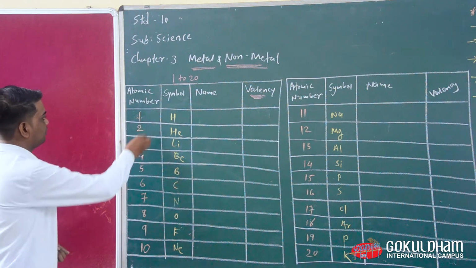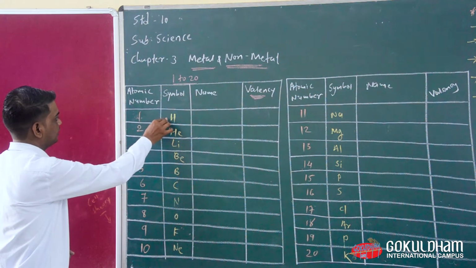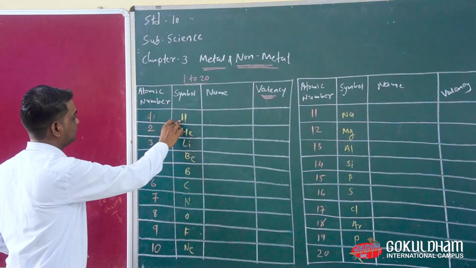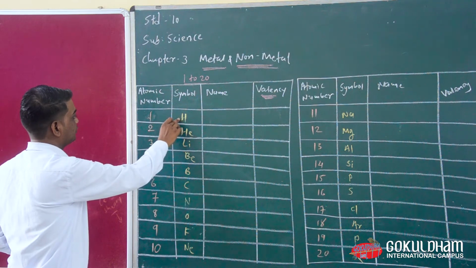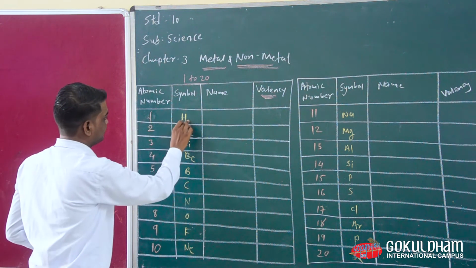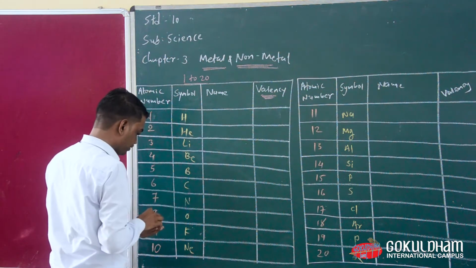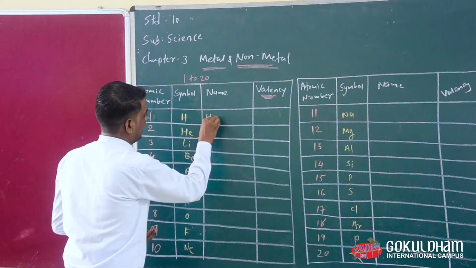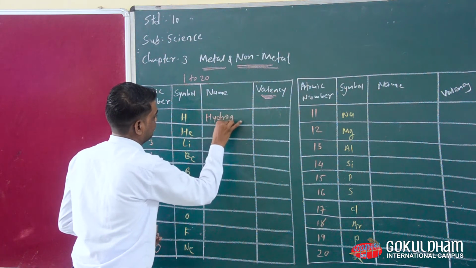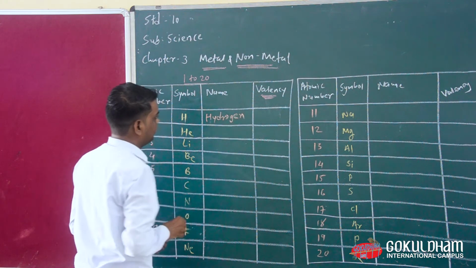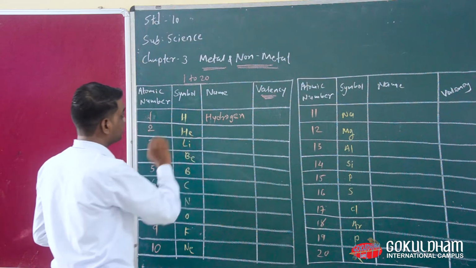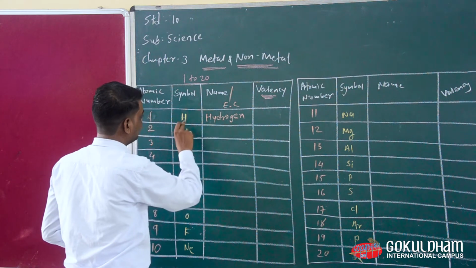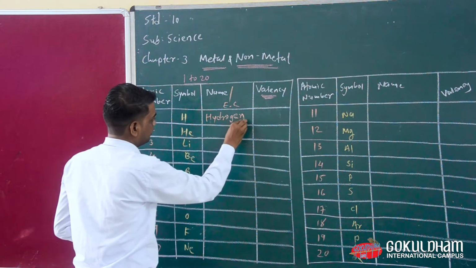Atomic number 1 is for hydrogen, symbolized by capital H. We write the name hydrogen here. Now we need to write the electronic configuration. The electronic configuration of hydrogen is 1.